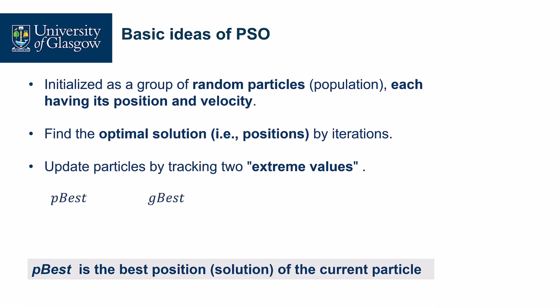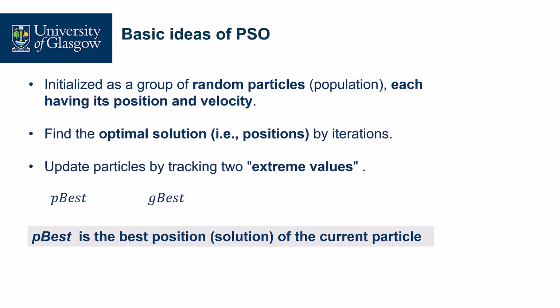So what are they? P-best is the best position of the current particle. For example, the swarm has 50 particles, and we have 30 iterations. In each iteration, particle 1 has a different position. For example, in iteration 3, we have 3 positions, and we find which one is the best. This one is the p-best, the best position of the particle.